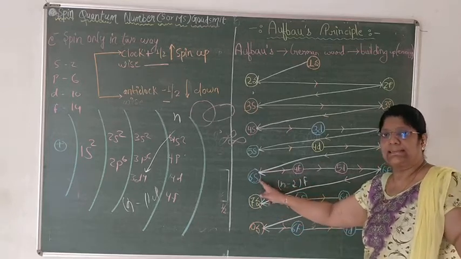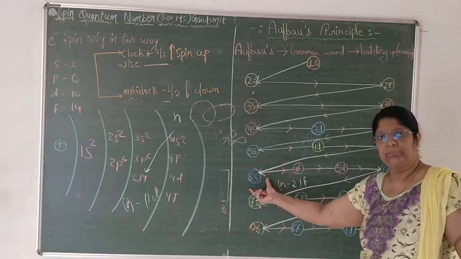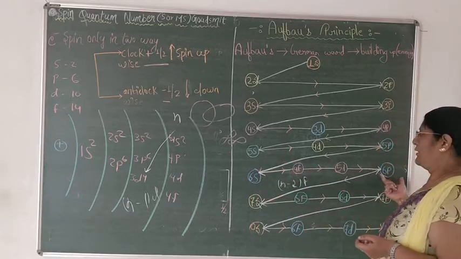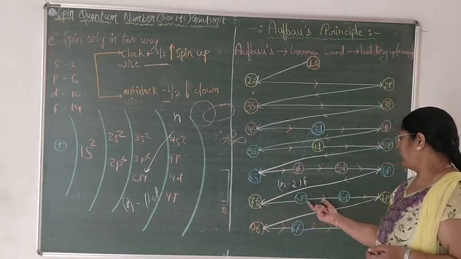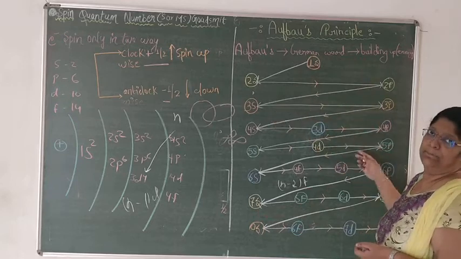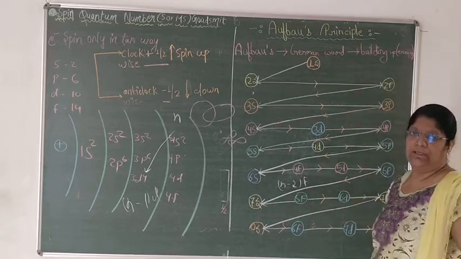So after 6s we will fill 4f. The energy of 6s is less in comparison to 4f. Why, I will tell you. Then 5d, 6p, 7s, 5f, 6d, the same will go on. So this is the building up rule. According to it, we will fill electrons.